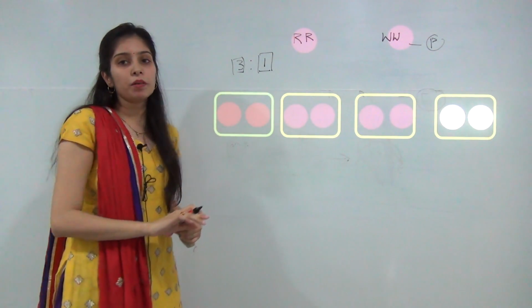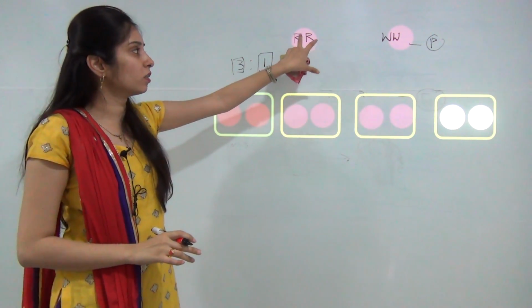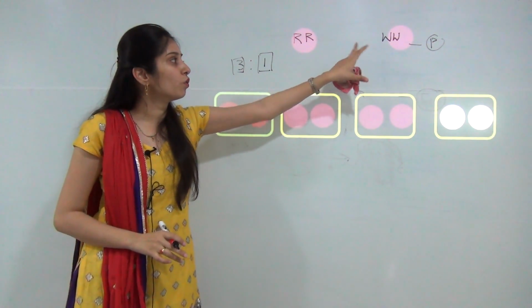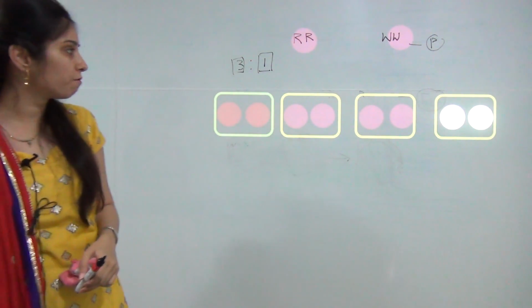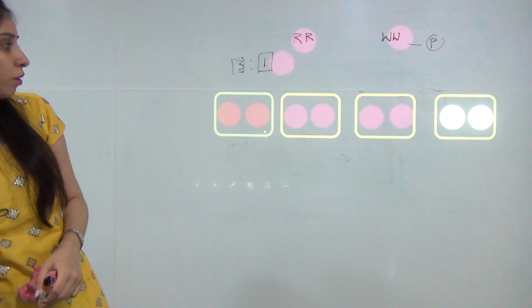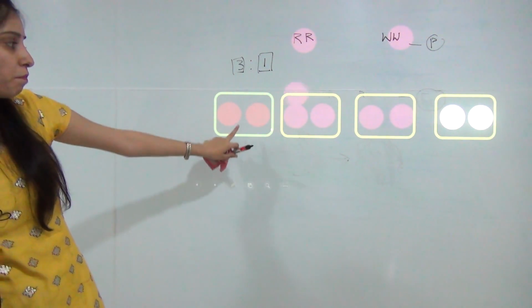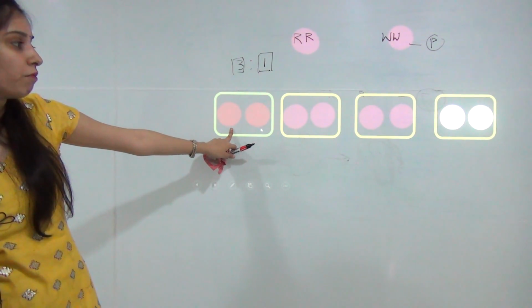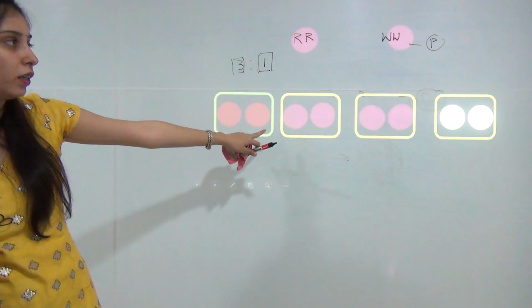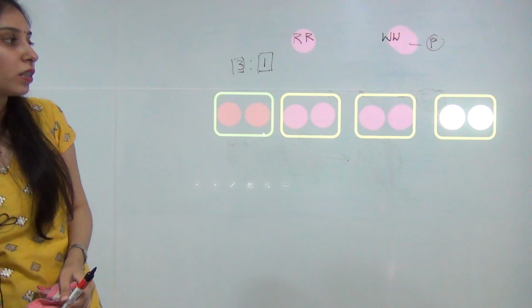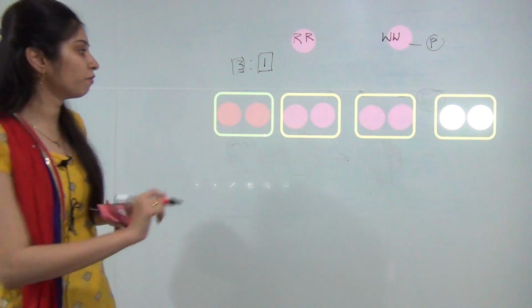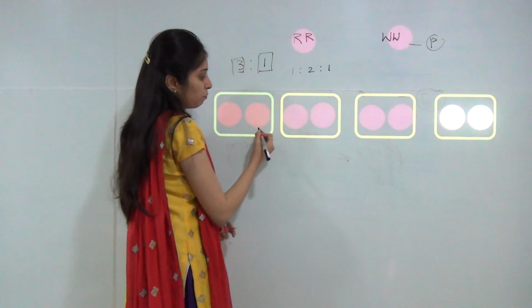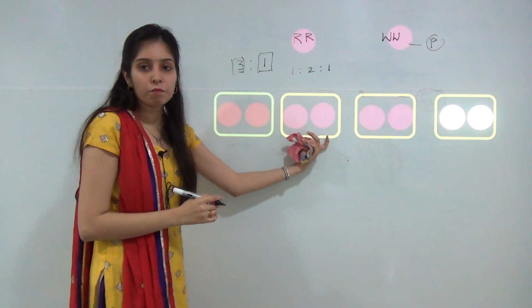But in incomplete dominance, when Carl Correns self-pollinated two pink flowers, in the next generation 25% of flowers were red, 50% of plants were pink and 25% were white. So the phenotypic ratio is 1:2:1, because red is different from pink.